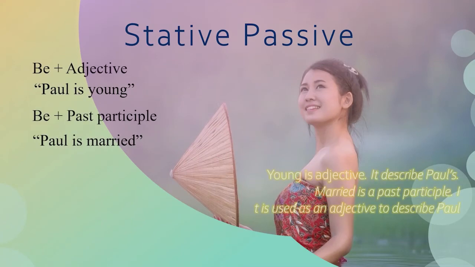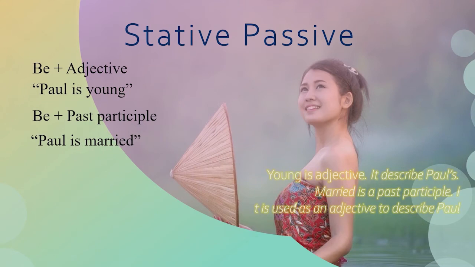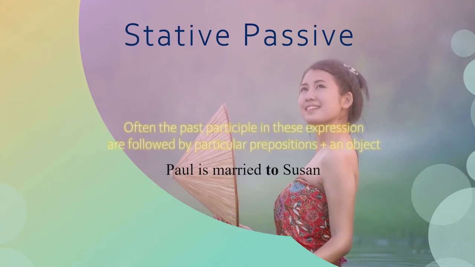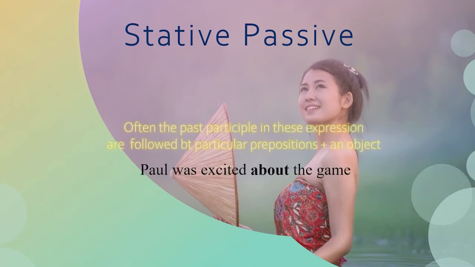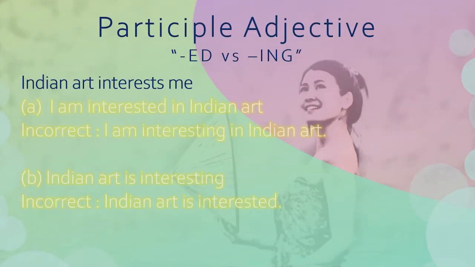From these sentences, we know that young is an adjective. It describes Paul. Married is a past participle. It is used as an adjective to describe Paul, but often the past participle in this expression is followed by a particular preposition plus an object. For example, Paul is married to Susan, not using by, or Paul was excited about the game, not using by.